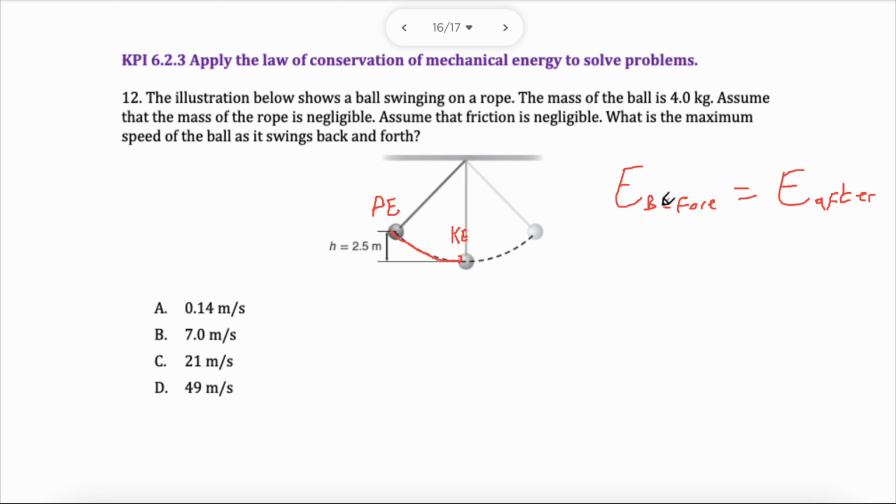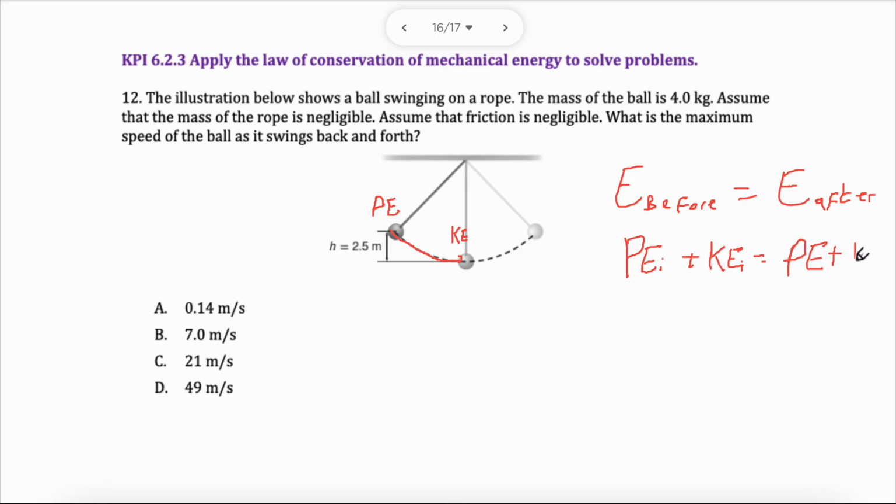In this case, we have at the beginning potential energy, and we can say that the speed here is 0. As it goes up to here, the speed will drop and become 0 again, and it will come back down. So at the top, we have potential energy, but we don't have kinetic energy. You can write plus KE. I'm just going to show you step by step. This is the initial. At the end, you have the kinetic energy, and the potential energy will be 0.